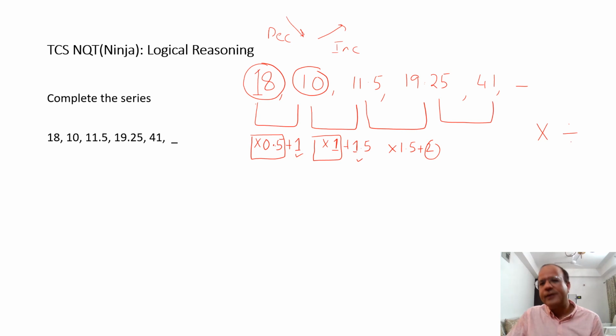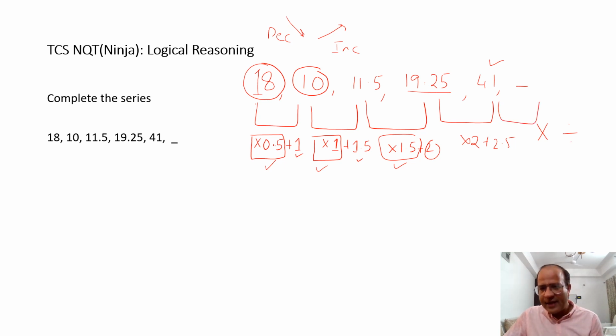And once it is working, there's a kind of a confidence going with me now. So I certainly would multiply. The next in line would be, I had been multiplying with 0.5, 1, 1.5. So I'll do it with a 2, and I add a 2.5 to it. So once I do it, you can say 19.25 into 2 would be giving me 38.5. I add a 2.5, so that would be 39 and 2, 41. So it is working fine.